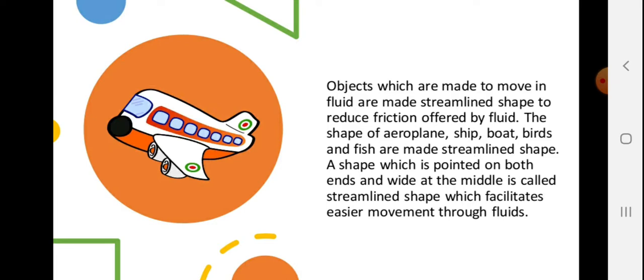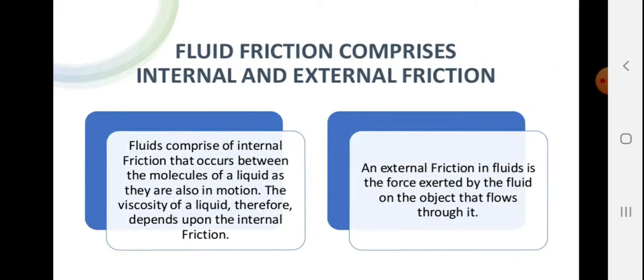The shapes of aeroplanes, ships, boats, birds and fish are streamlined. A shape which is pointed on both ends and wide in the middle is called the streamlined shape, which facilitates easier movement through the fluids. Fluid friction comprises internal and external friction. Internal friction occurs between the molecules of the liquid as they are also in motion. The viscosity of a liquid therefore depends on the internal friction.